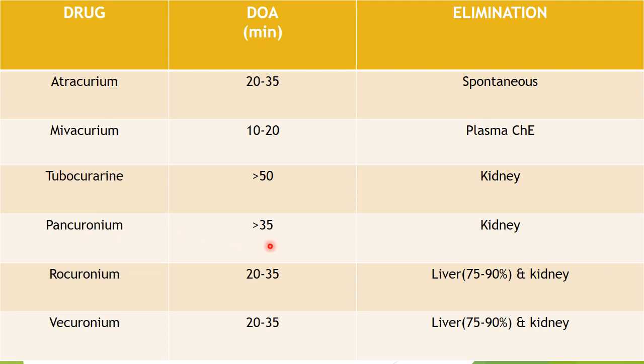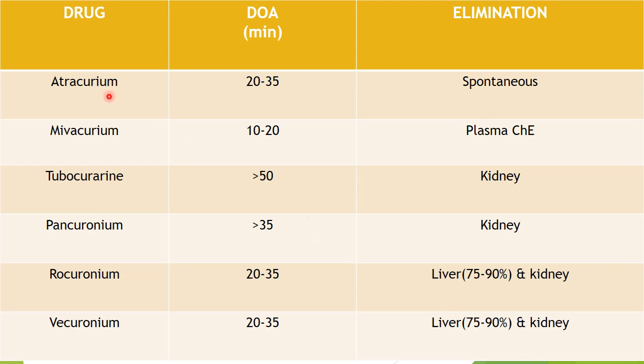Pancuronium duration of action is greater than 35 minutes, and it is metabolized by kidney. Rocuronium duration of action is 30 to 35 minutes, and it is metabolized by liver and excreted by kidney. And vecuronium duration of action is 20 to 35 minutes, and it is metabolized both by liver and kidney.